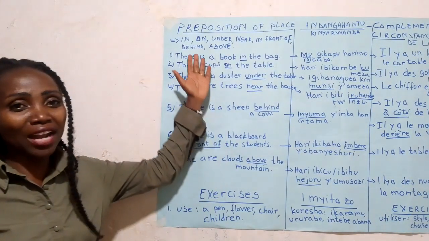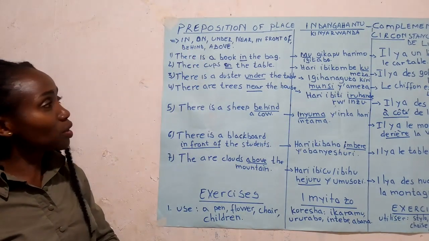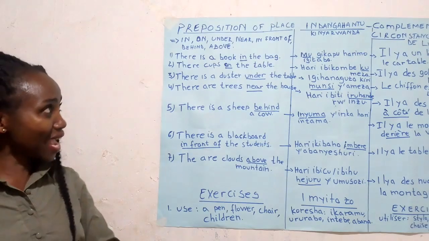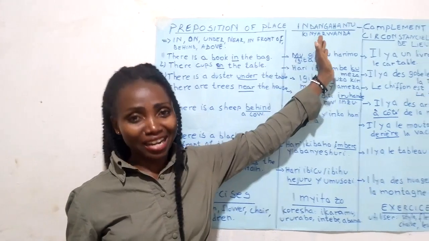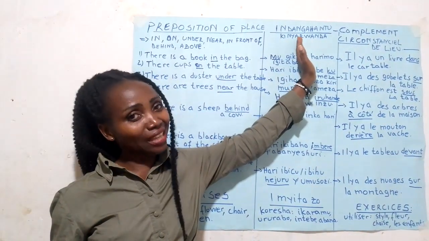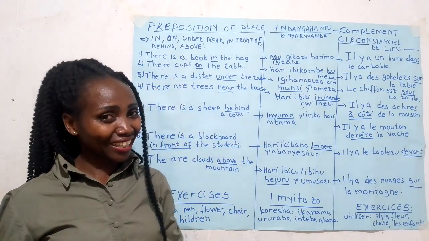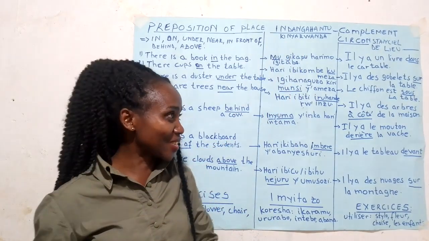Today we have a new topic, which is preposition. Preposition of place. Preposition of place. In English, in Kinyarwanda, indangahantu. Indangahantu. Can you repeat? Indangahantu.